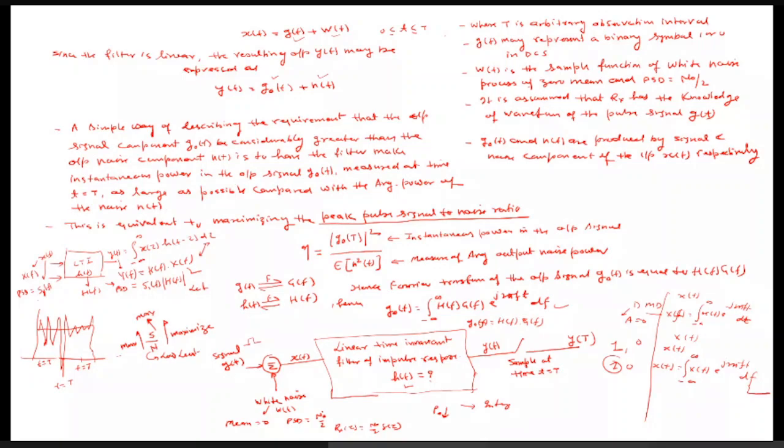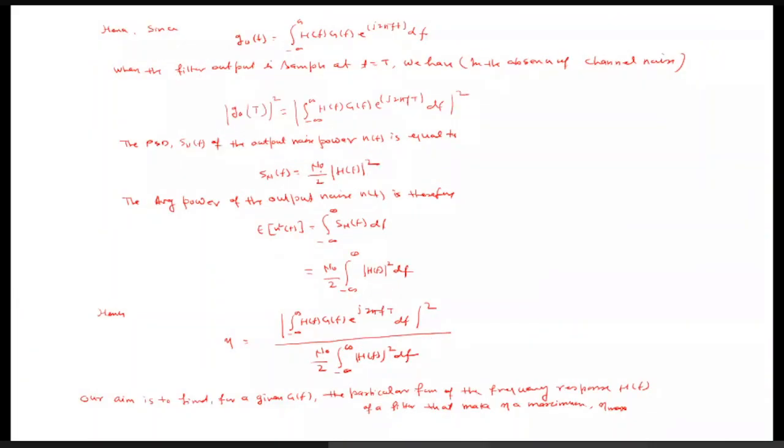And we know that the output power spectral density will be nothing but the input power spectral density multiplied by the mod of H(f) whole square. So in the same way, the output power spectral density is the input power spectral density, N0 by 2, times the mod of H(f) whole square. This is the power spectral density of the output noise. So to calculate the average power of the output noise, we need to take the expectation of n square t.